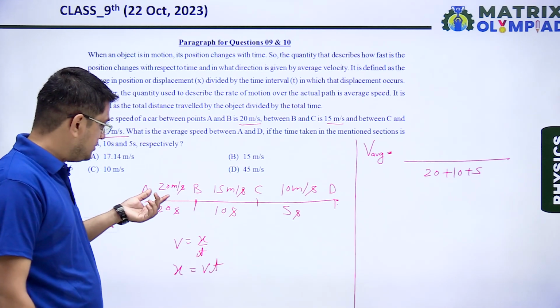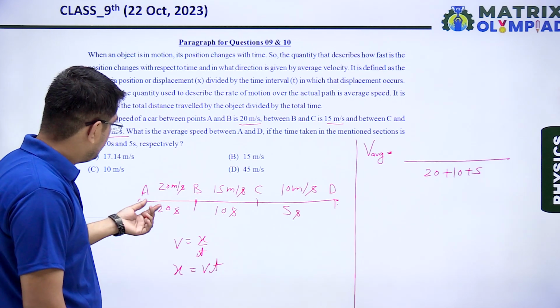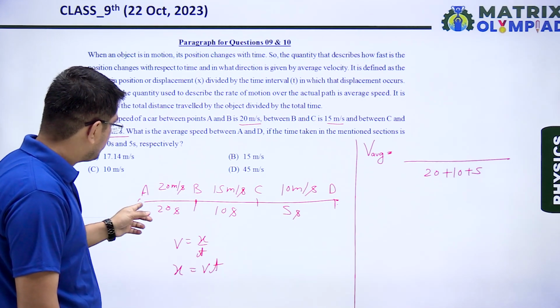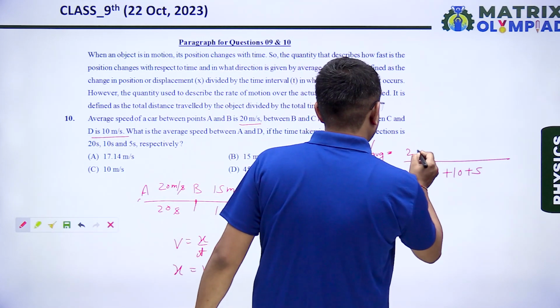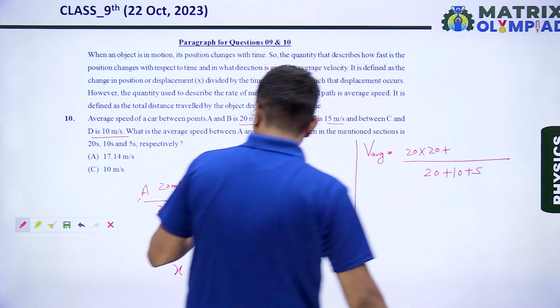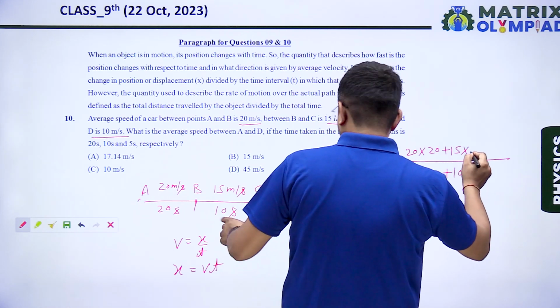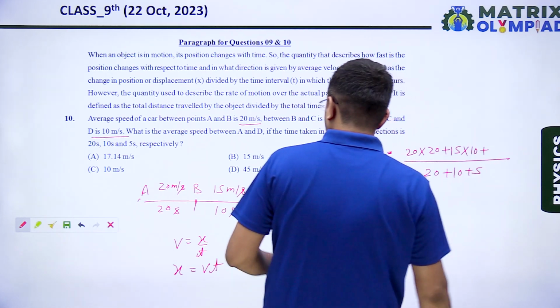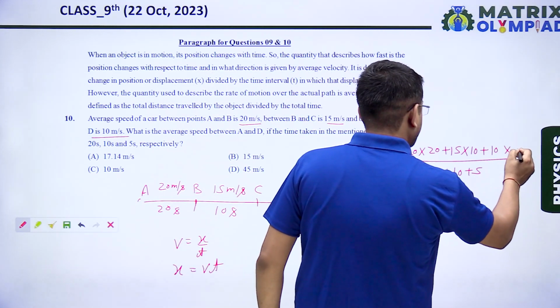So we have speed and time for each and every section. So to calculate distance, we will multiply speed by time. So from A to B, distance traveled will be speed 20 multiplied by time taken 20, plus from section B to C, speed is 15 multiplied by time taken 10, plus for section C to D, speed is 10 and time taken is 5.